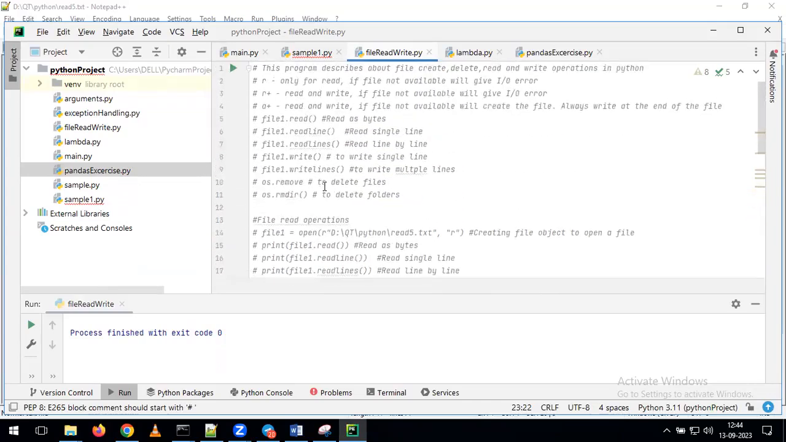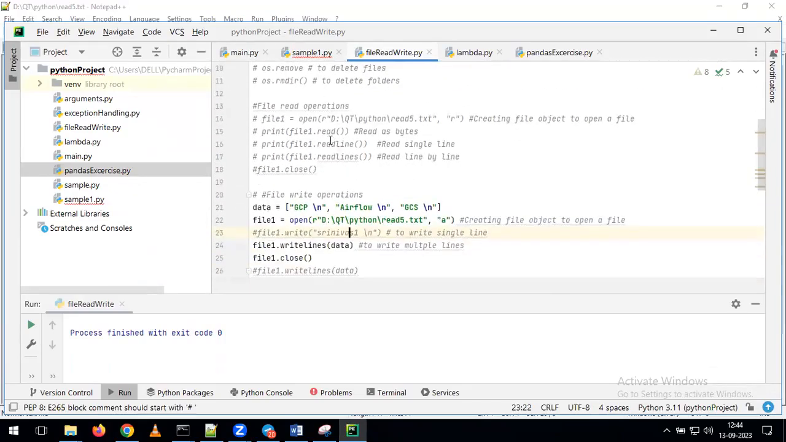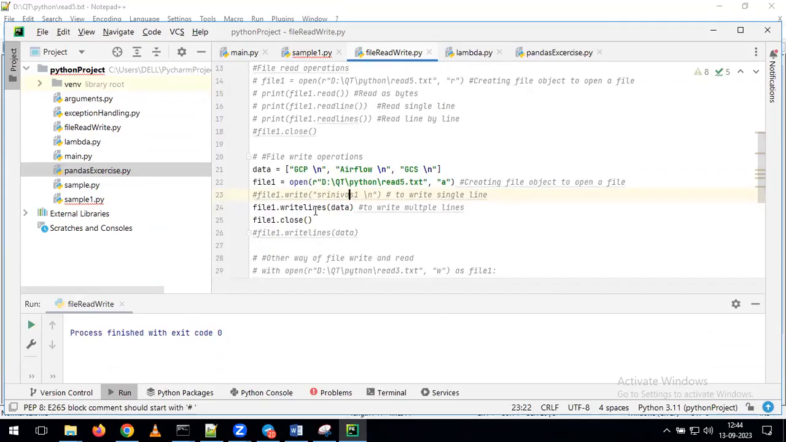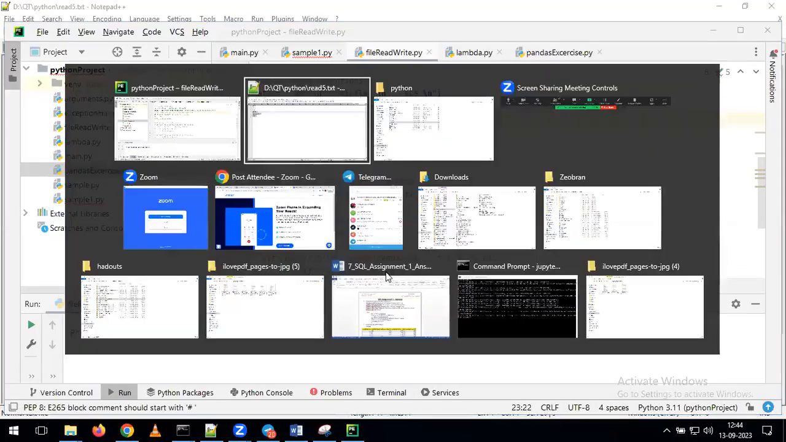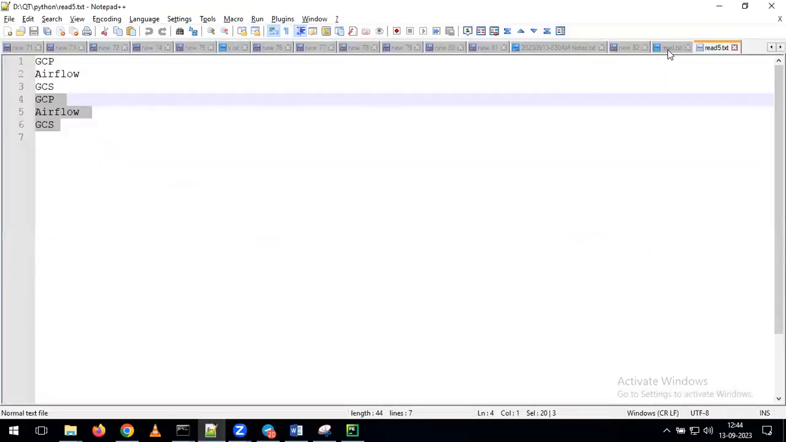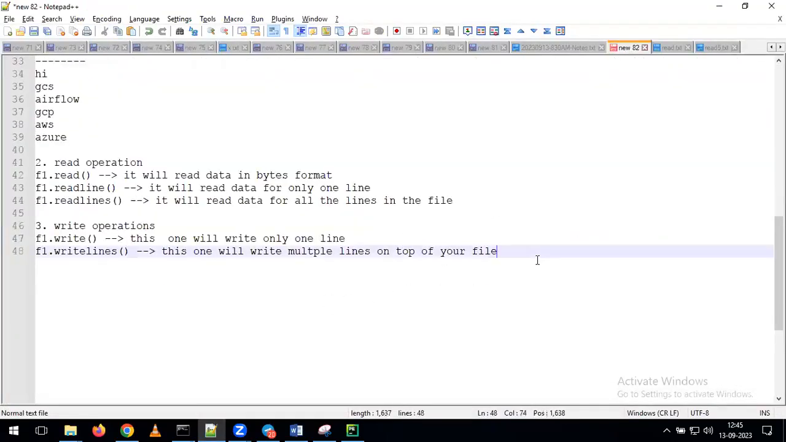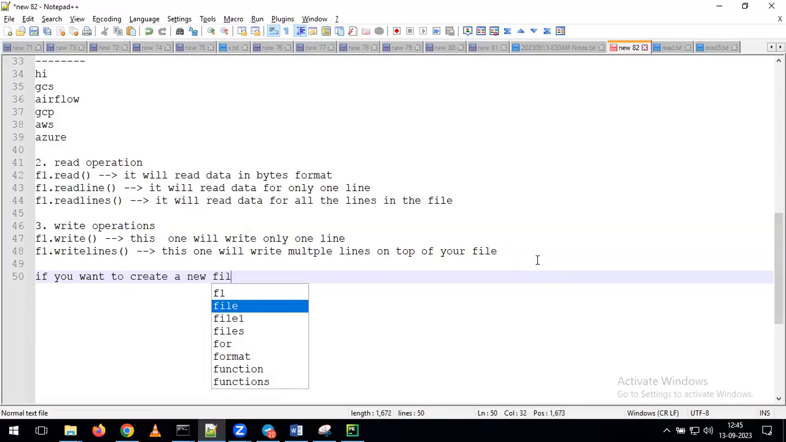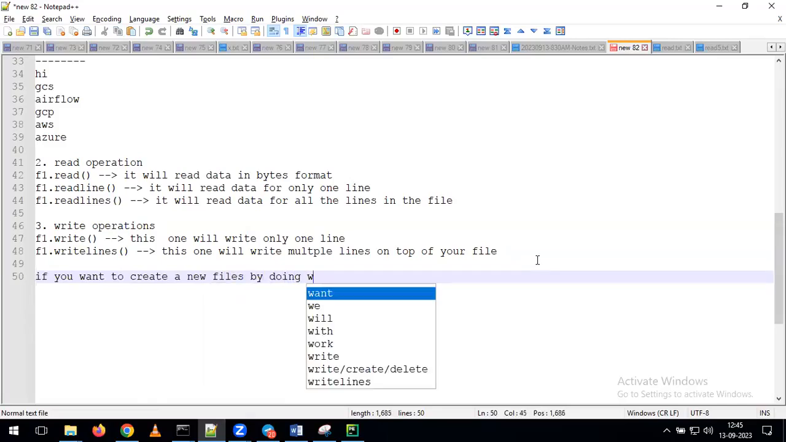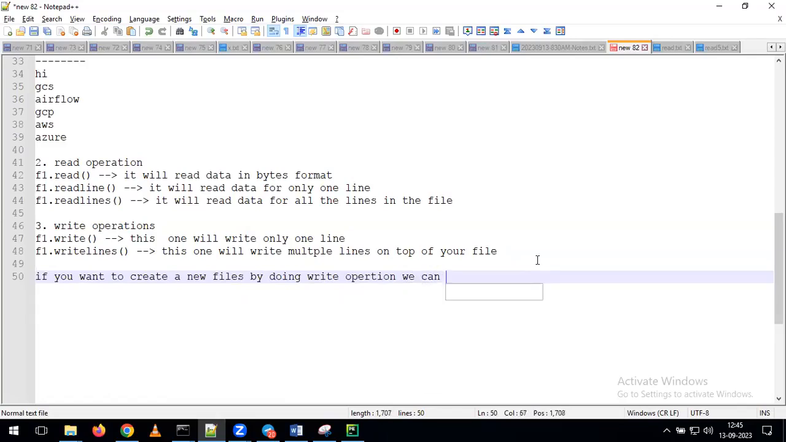So far we discussed how to open the file. At the same time, we discussed how to read the data. And we are discussing how to write the data depending on our requirement. Now, in the same way, if you want to create a new file by doing a write operation, we can use mode A. Otherwise, we can use W also.